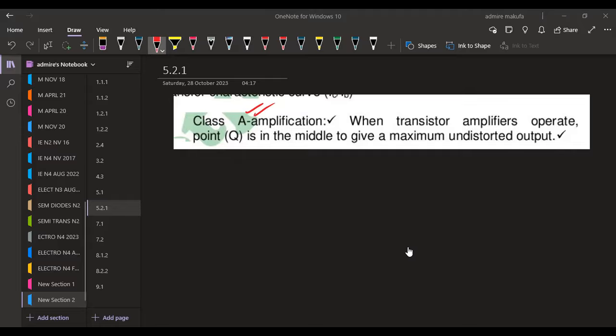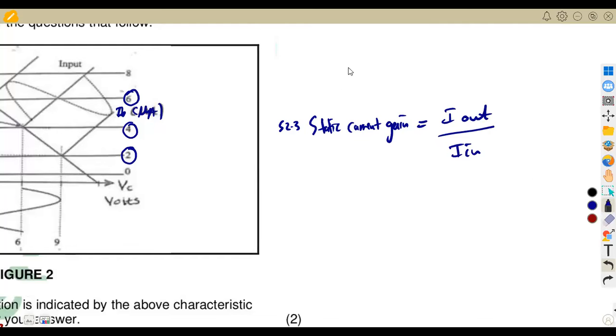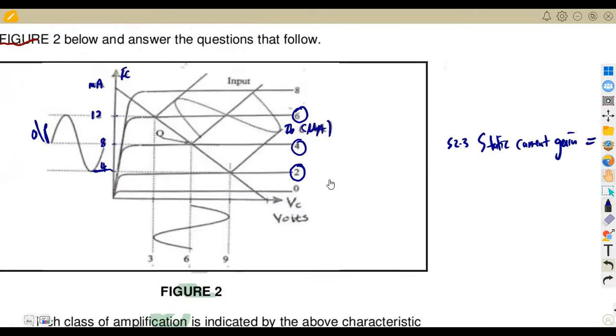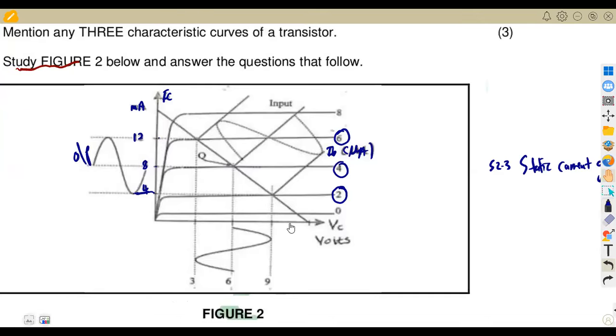Sorry, guys, I'm still on that PDF. I'm writing on another page while I left to share the screen. Sorry for that. So I'm saying the static current gain is simply the current out over the current in. Do not be confused to say this here is voltage. You are considering the input current, but like I said, these corresponding values are 3, 2, 4, and 6. But you have to take middle values for static, right?